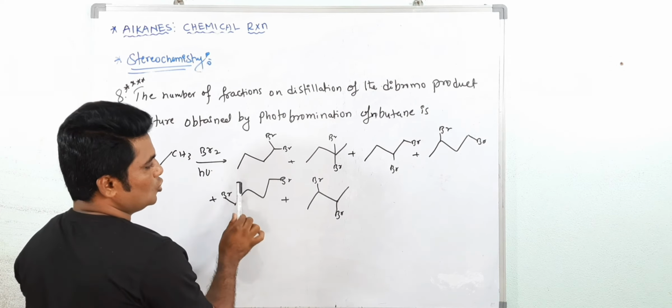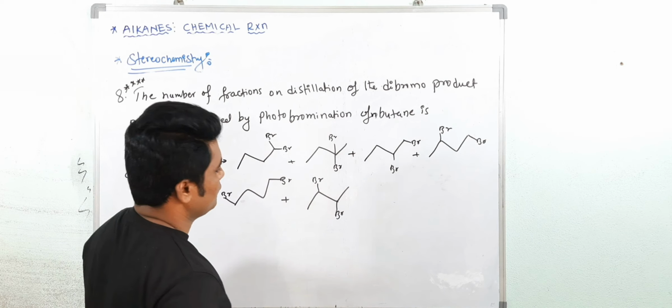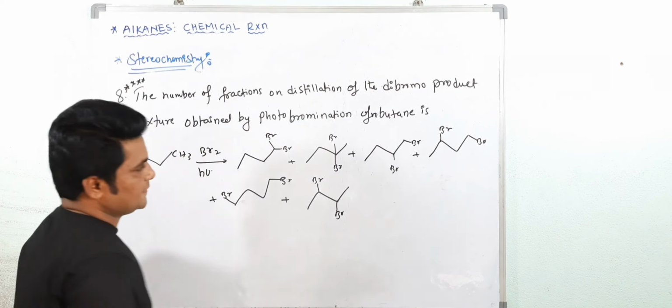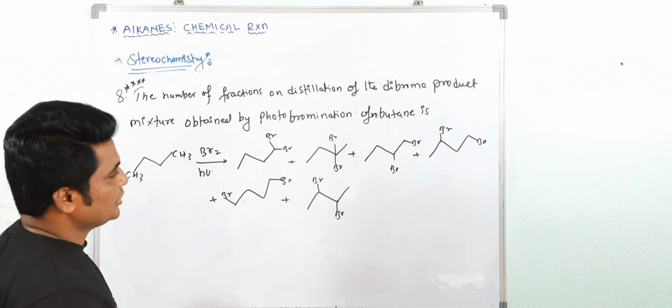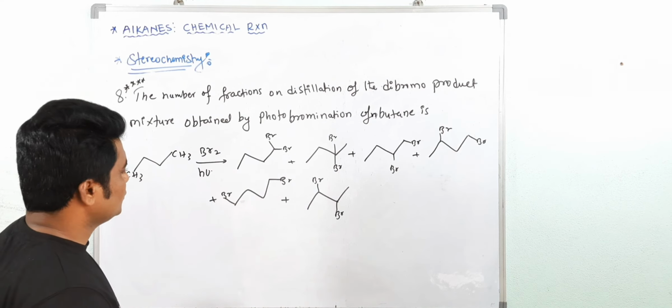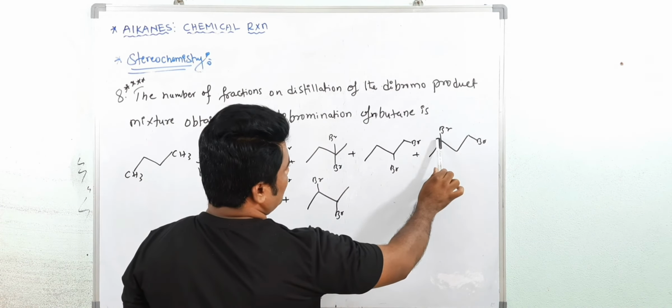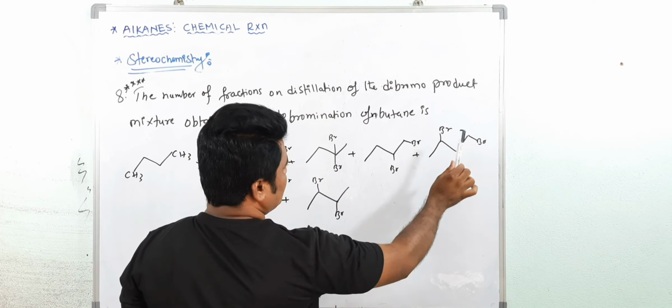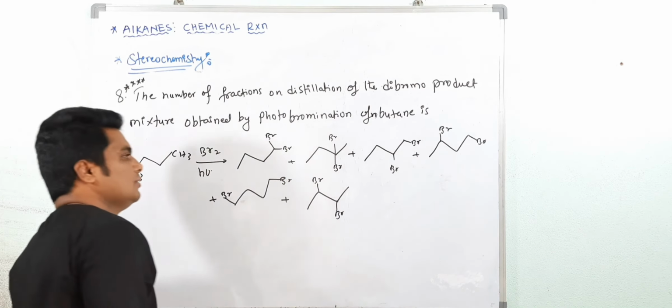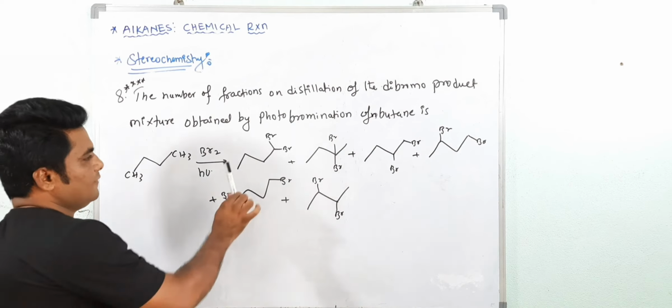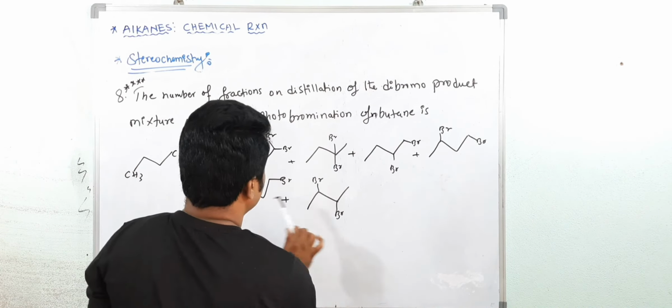Then 2, 3, yes. 2, 4 is there. 2, 4 means what? Actually this is 2, 4. Actually this is 1, 3. Okay. Now these are the possible products. See 1, 2, 3, 4, 5, 6.